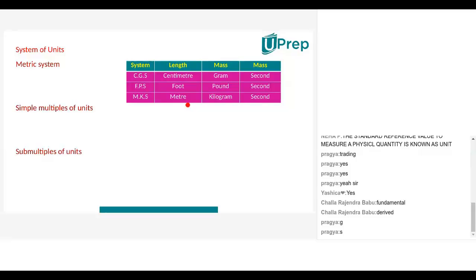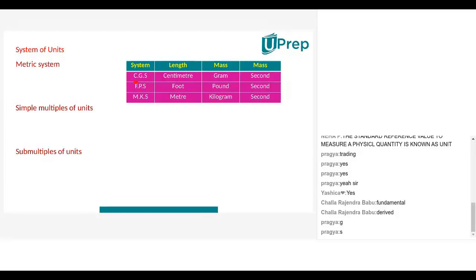Okay. So let me say first, the CGS system is there. This was proposed by a few scientists first, and according to them, length was measured in centimeters, mass was measured in grams, time was measured in what, Nana? Second. And every first letter was taken, and they said that system is what, Nana? CGS system. Is it clear, Nana? Yes, sir.